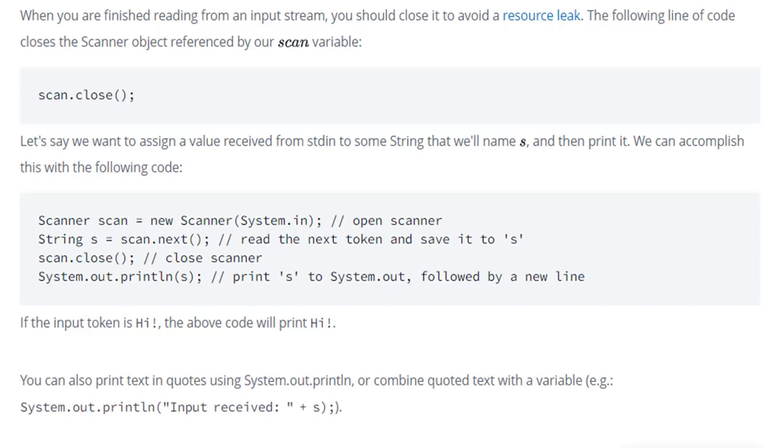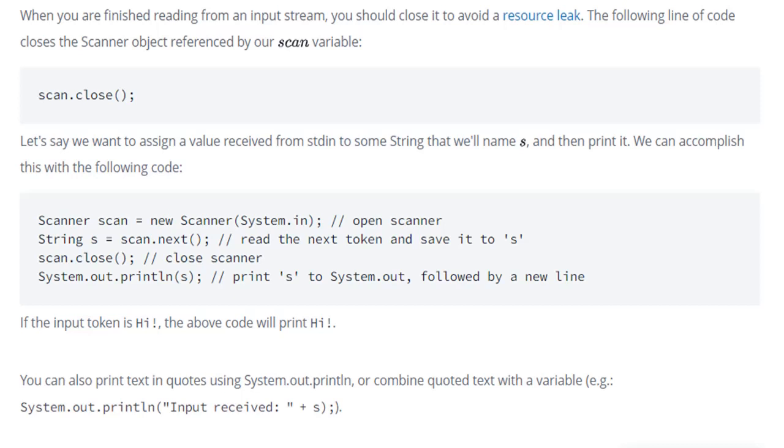You can also print text in code using System.out.println or combine quoted text with a variable. Whatever you write in the quotation marks will be printed as it is in the output screen, followed by plus. Plus is nothing but a concatenating operator which concatenates two strings, as we discussed in the previous video.